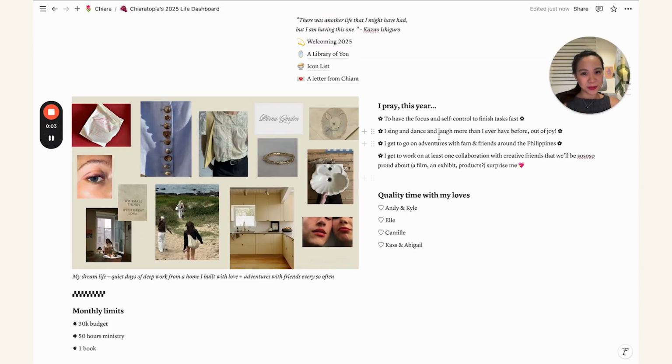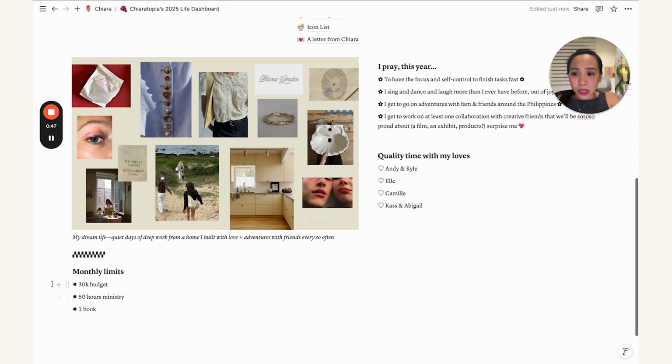So let's continue with this section under the prayers and manifestations. You can really do whatever you like with this one. You can add your wish list or your musings for every month. But in my case, I really, really love hanging out with my friends and my family. And so what I chose to put in this section is quality time with my loves, and then I added their names here, people that I want to spend time with in the year, just to remember that I need to carve out time to meet them and go on adventures with them.